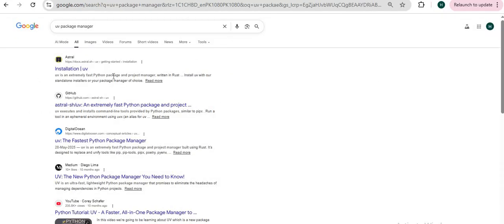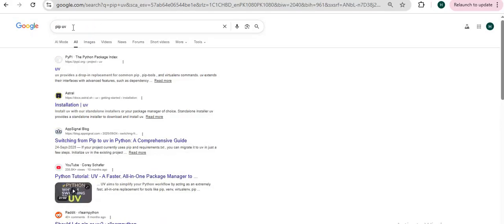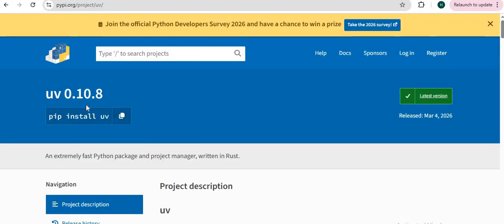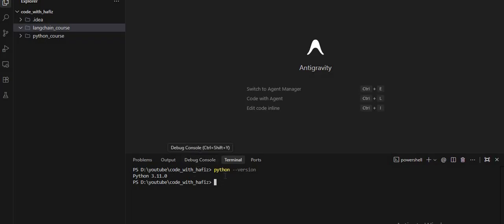To work with LangChain, we are going to use the UV package manager, or you will find it as pip UV, and then click on this. You will get the current version of UV. What is UV? An extremely fast Python package manager written in Rust. So you have to click on this after successfully installing Python and confirming the version of your Python. Then you have to run some commands.